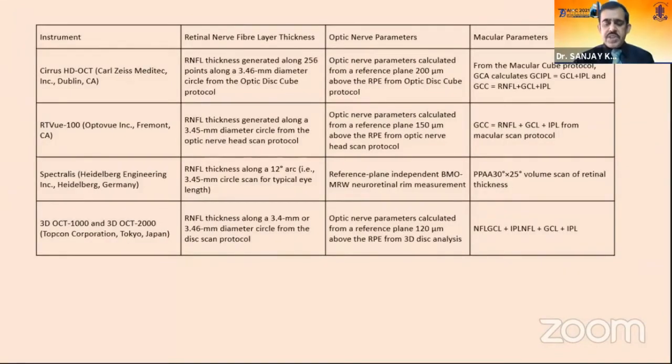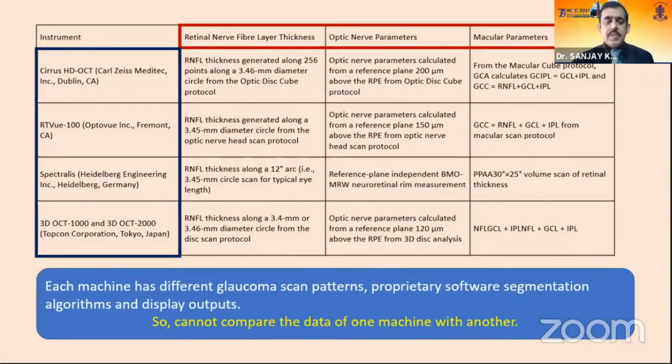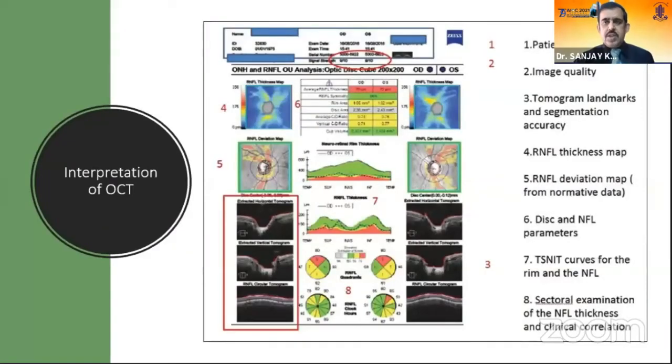Primarily, we have 4 machines and 3 parameters which are to be examined. But we must remember that each machine has different glaucoma scan patterns and software segmentation algorithms, so we cannot compare the data of one machine with another. First of all, we should see the patient details because all the data are matched with the normative database and calculated accordingly. So all the statistical interpretations depend on that.